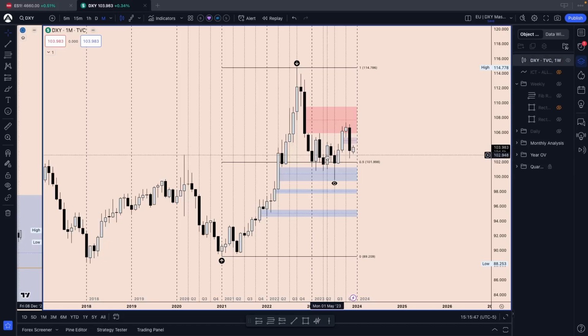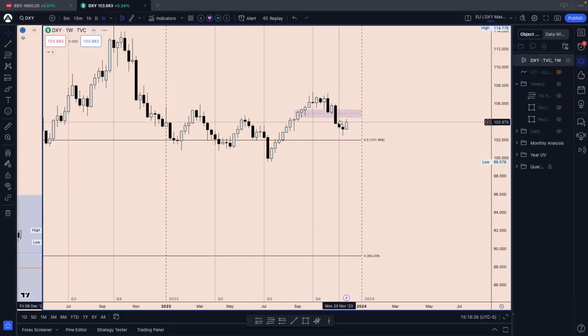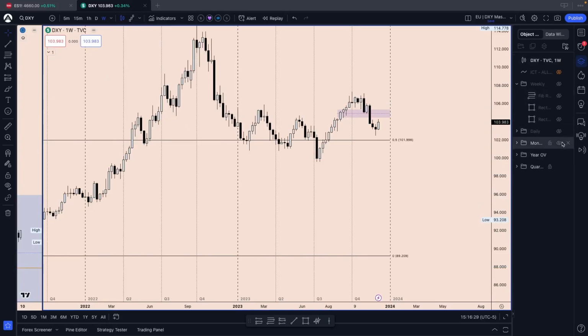So 2023, looking at the DXY, has been a rather poor year. I mean, we didn't really expand, we didn't retrace. We consolidated until August basically. Then we saw some movement to the upside, but immediately negated that. Monthly gap to the downside here on the DXY. So personally, I'd be looking for more sell side to be targeted before we eventually continue higher. We will see. The FOMC and CPI news events will also be the telling factors for the next weekly candle and what we could potentially be looking for.